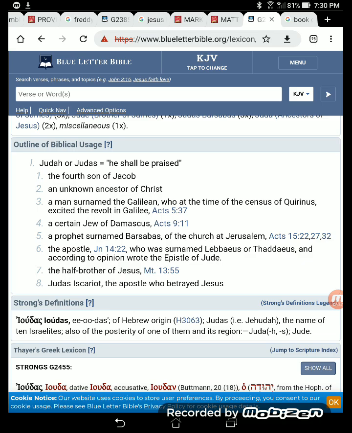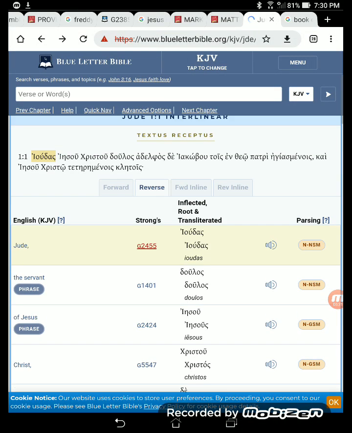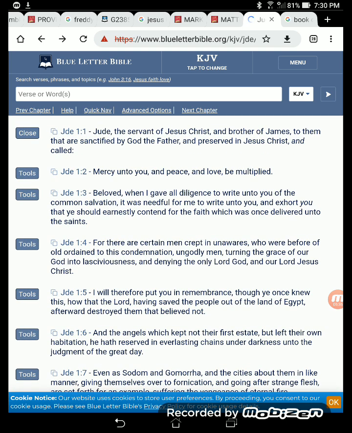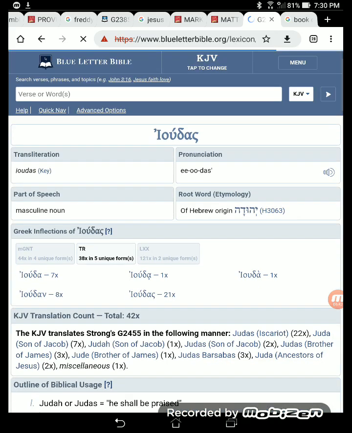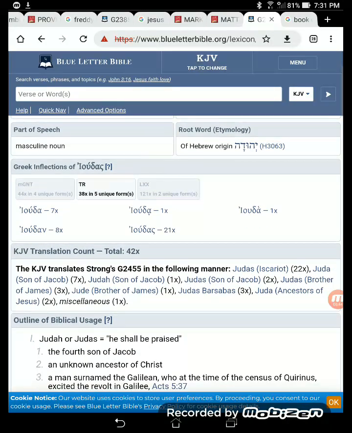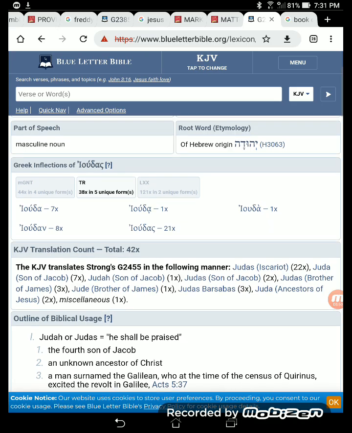Simple as that. Let me go back so you can see it, so you won't say I'm making anything up. This is Jude 1:1. When I go to the name Jude, right here it says root word etymology of Hebrew origin, at the top of the screen to the right.